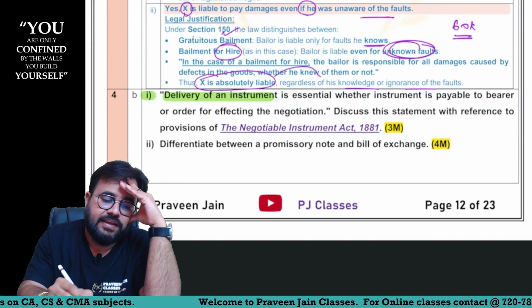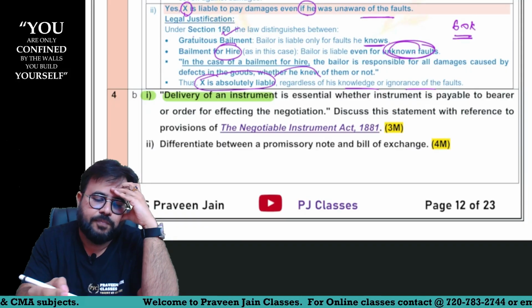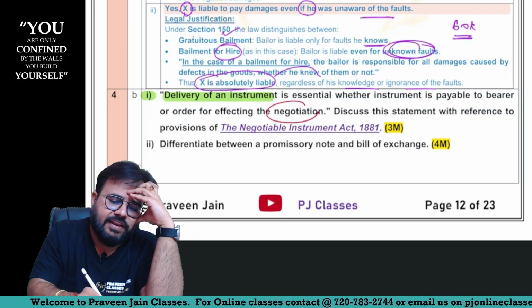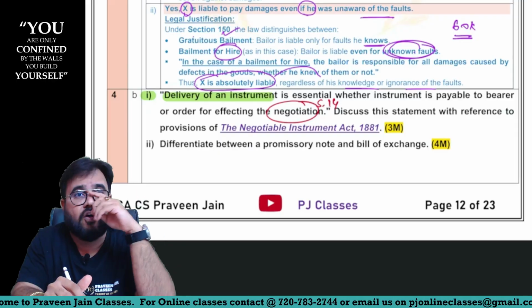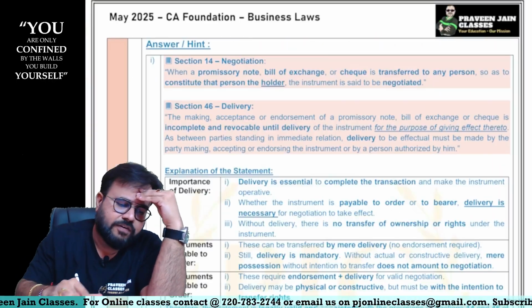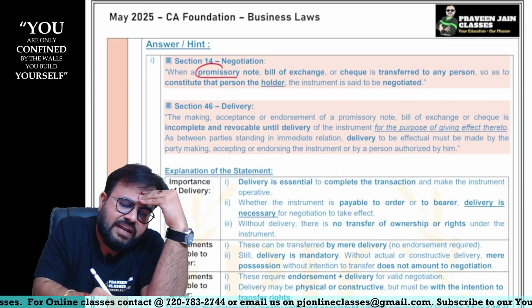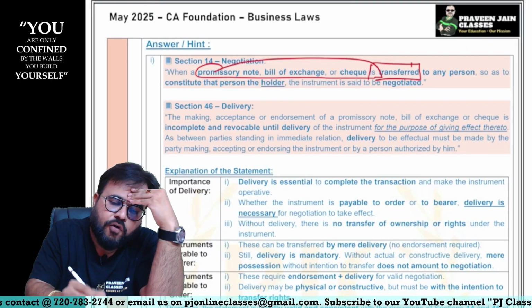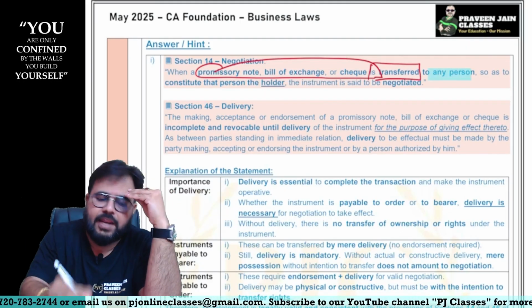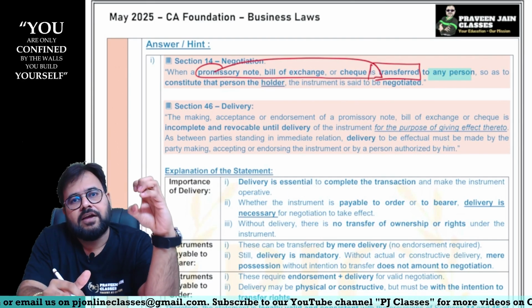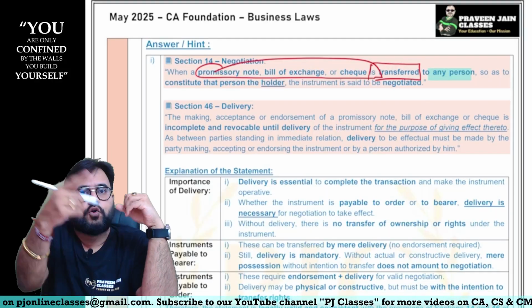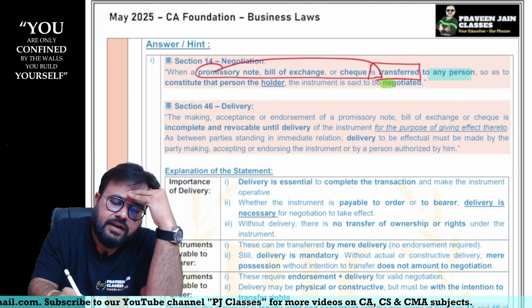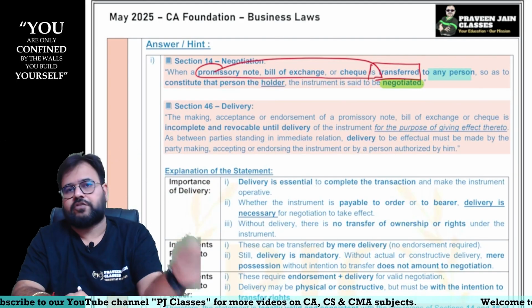Delivery of instrument is essential whether instrument is payable to bearer or order for effecting the negotiation. Now, can I say negotiation is defined in section 14 of Negotiable Instruments Act. What do you mean by negotiation, sir? Can I say whatever negotiable instrument is there, that negotiable instrument you want to transfer to any person. Transfer matlab you are having right to receive money. That right you want to give to others. If you are trying to give to others, that means you are negotiating the negotiable instrument, sir.